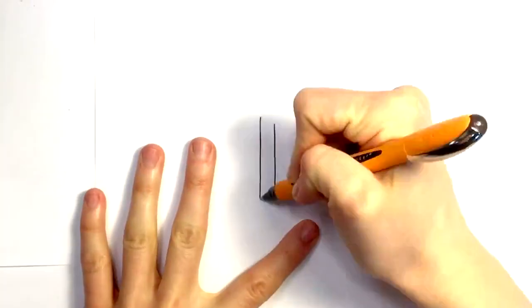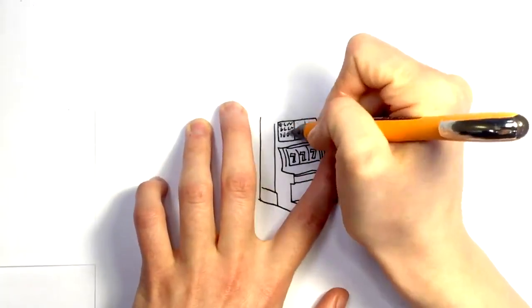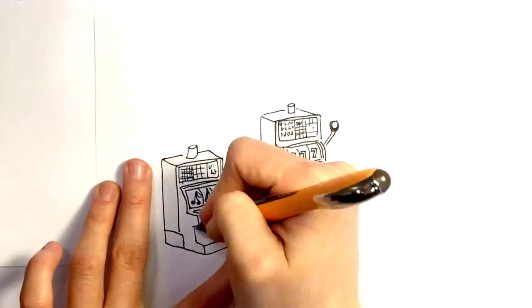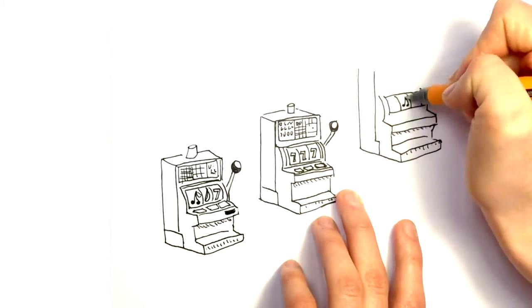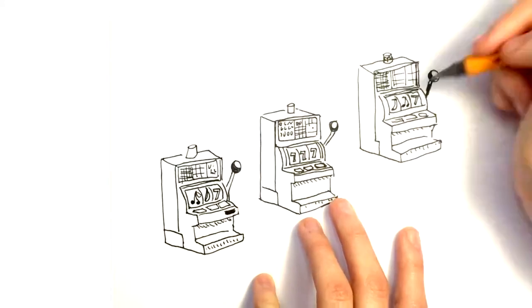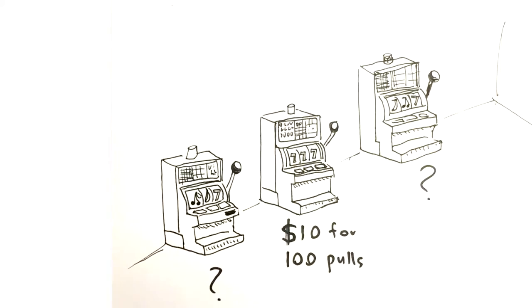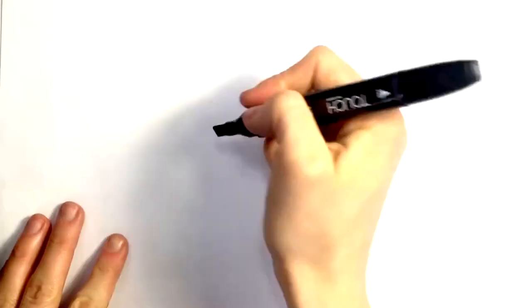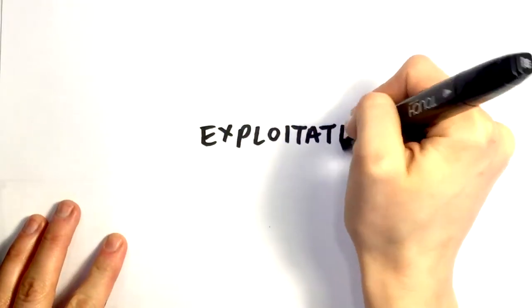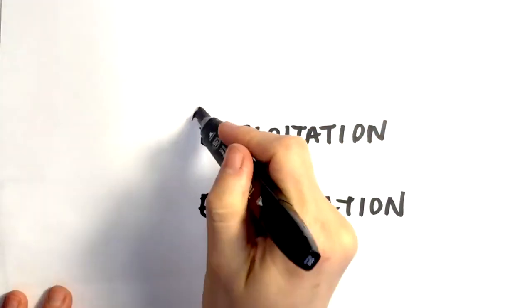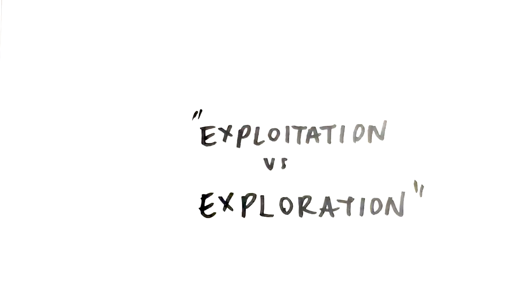Reinforcement learning works similarly to the way you might play a row of slot machines at a casino. These slot machines pay out at different rates, but you, as a gambler, do not know what they are. Your goal is to get as much money as possible. The first machine you start pays you $10 for every 100 pulls. That's not bad, but you want as much money as possible. What should you do? If you stay at the first machine, you might miss the machine next to it that could pay out more, or not at all. As a gambler, you have no way of knowing. This is known as the problem of exploitation versus exploration, and is common in reinforcement learning scenarios.